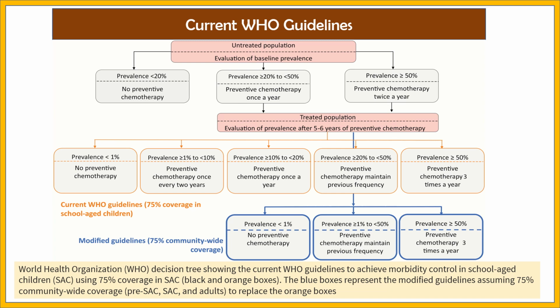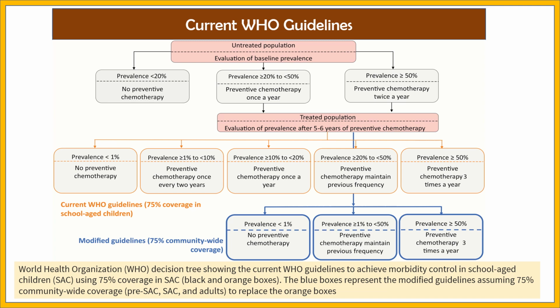In the treated population, it is evaluated after 5 to 6 years of preventive chemotherapy. In this evaluation, when the prevalence is less than 1%, there is no need for preventive chemotherapy. When the prevalence is between 1% and 10%, chemotherapy is done once every 2 years.